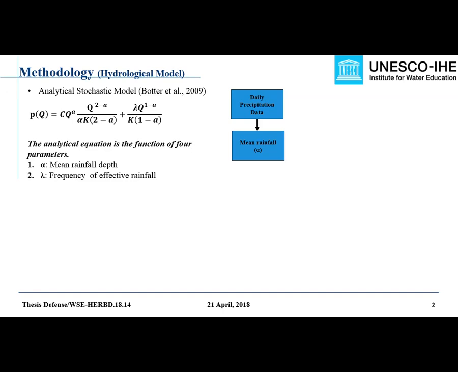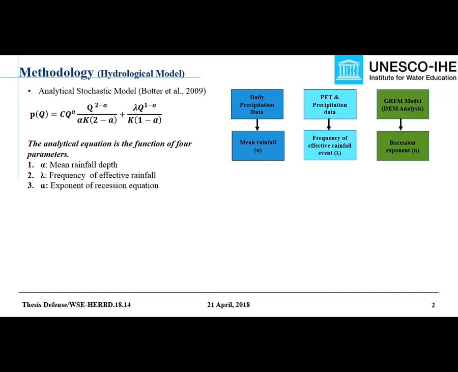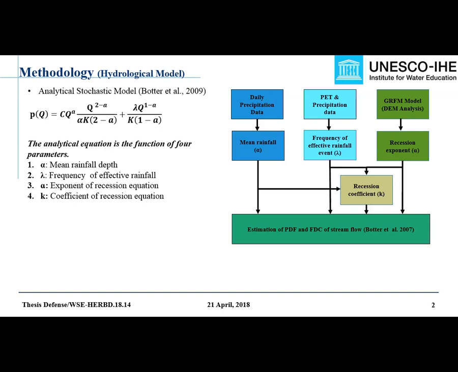Second one is lambda, which is the frequency of effective rainfall, and this can be obtained by using potential evapotranspiration and precipitation data. Third one is the recession exponent, which can be obtained by analyzing topographic data using the geomorphic recession flow model. The last parameter, the coefficient of recession, can be related with the previous three parameters. So once we have the previous three parameters, it can be calculated easily. After having all these parameters, the probability distribution function and flow duration curve are plotted, and these are then validated at the gauging stations.